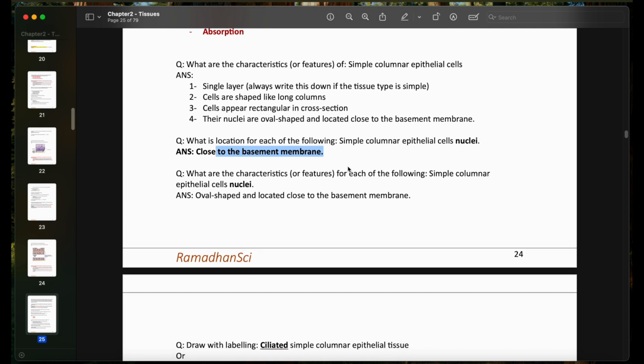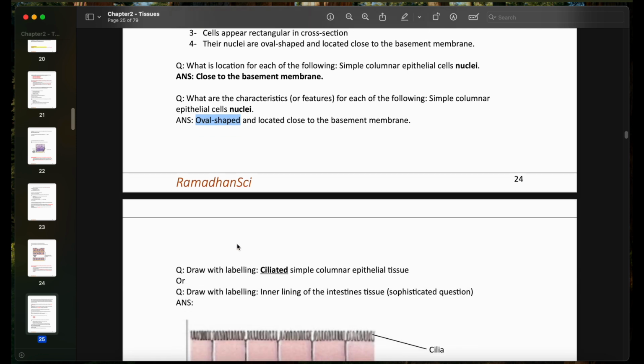Question: what are the characteristics or features of the simple columnar epithelial cells' nuclei? They're oval-shaped and located close to the basement membrane. Okay, oval-shaped, don't forget this. Don't forget the description here. They're oval-shaped.